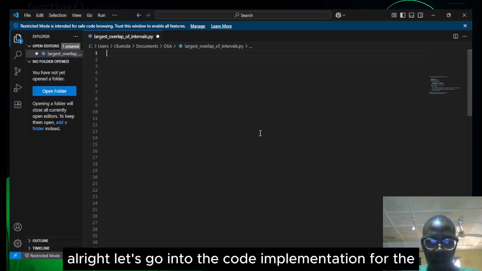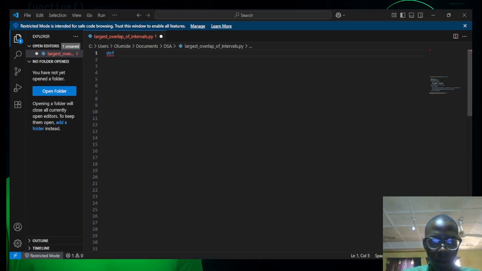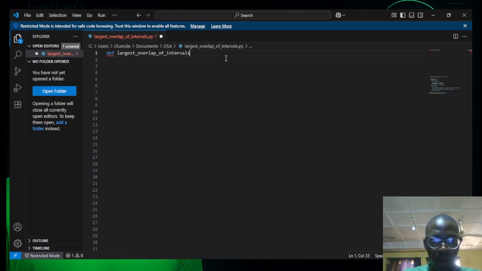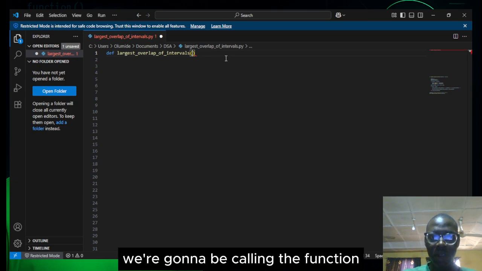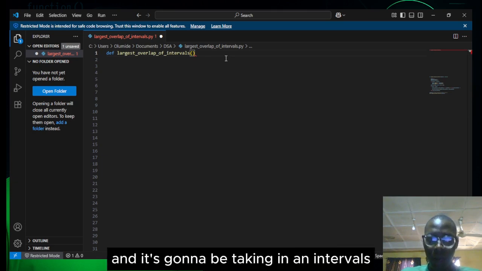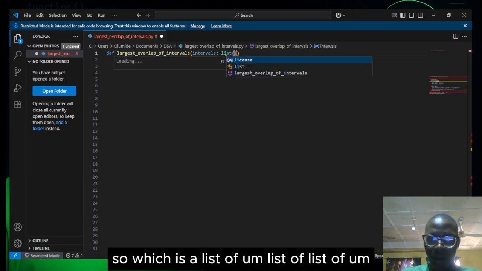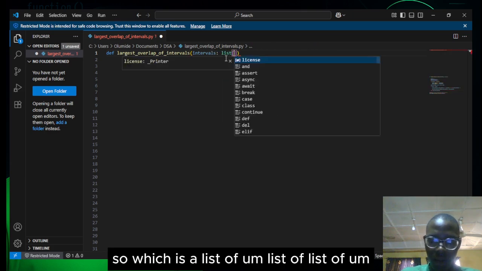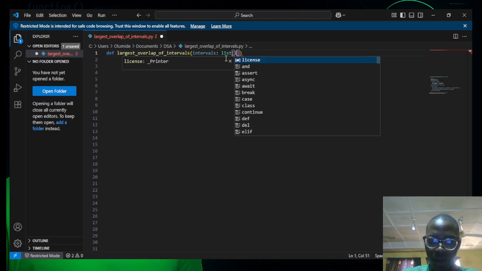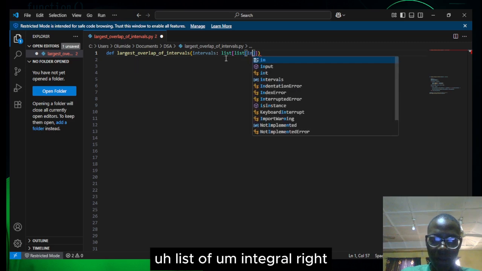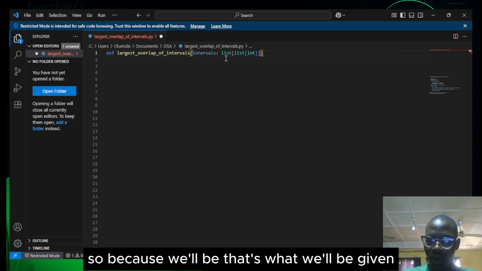Alright, let's go into the code implementation for the largest overlap of intervals. We have this function, which we're going to call largest overlap of intervals, and it's going to take in intervals, which is a list of lists of integers, because that's what will be given.